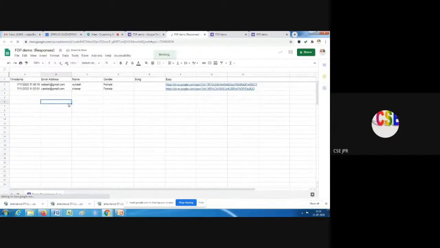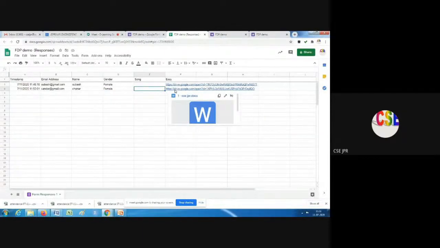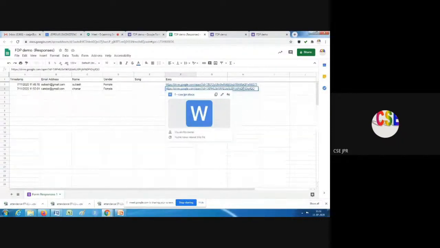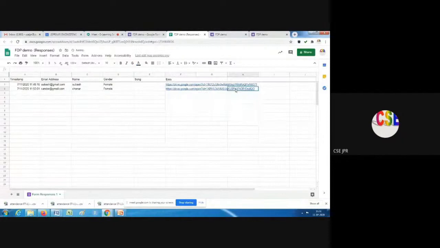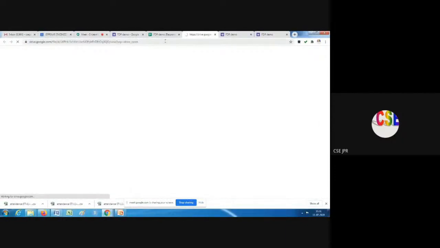So you can see who all have registered, with timestamp. The first column is timestamp, the time at which they registered. Then mail ID, name, that information is available. So now all the information is available in our Google Drive. The link is provided here, so we can click here. Maybe we can check that. Whatever purpose we created it for is solved now.